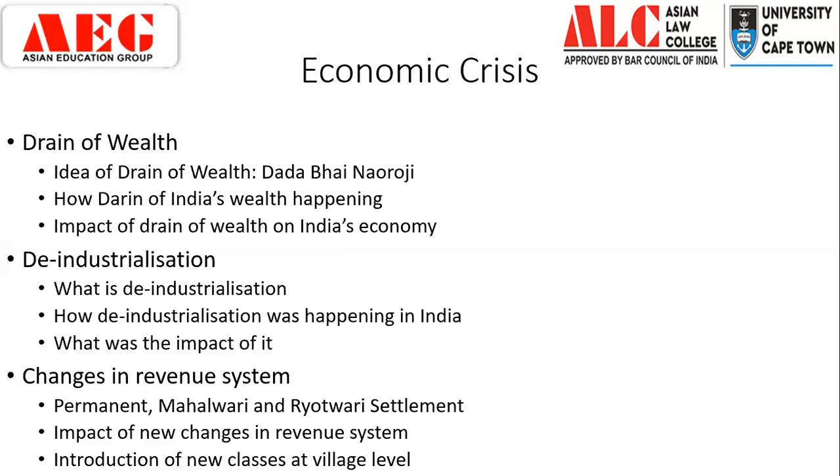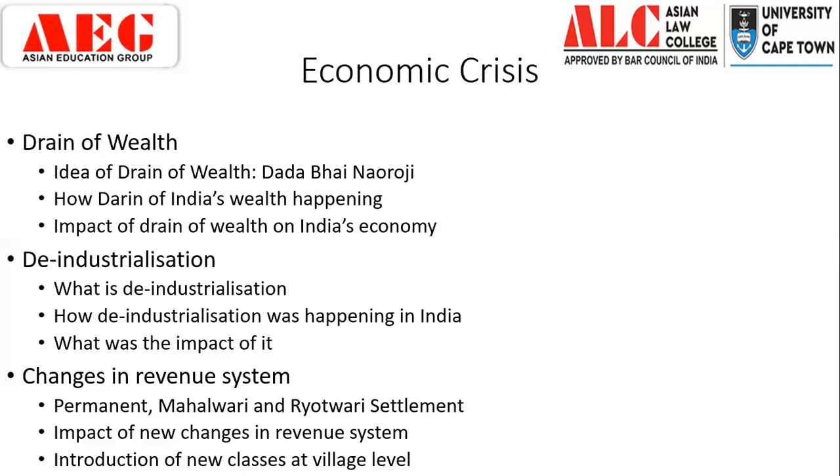Settlement was now done with people, and thus we find that this entire revenue system impacted the lowest rung of the peasantry tremendously. In permanent settlement, when settlement was done with the zamindar, this led them to evict any peasant at their whims and fancies. And in Mehelwari and Rayatwari, when it was decided that settlement would be done with the peasants who are actual tillers, this made the peasant vulnerable to any sort of natural calamity, and yet they had to pay revenue.